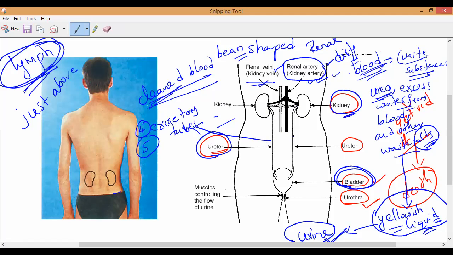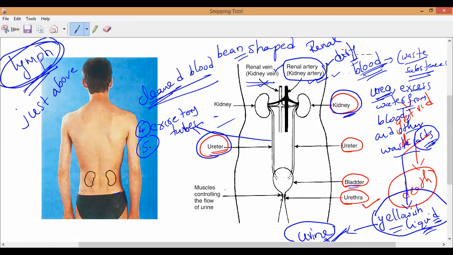These excretory tubes, one from each kidney, open into a system called the urinary bladder. They bring the unwanted substance, the yellowish liquid known as urine, from the kidneys into the urinary bladder. That is our fifth point.